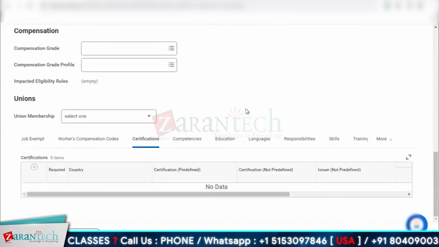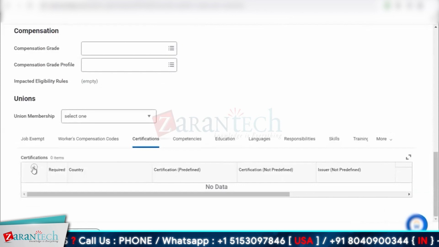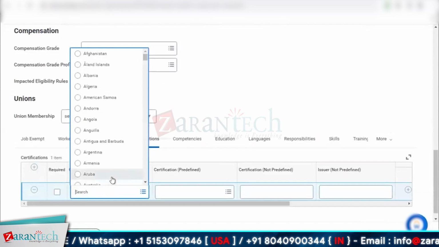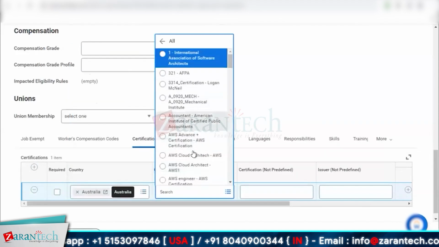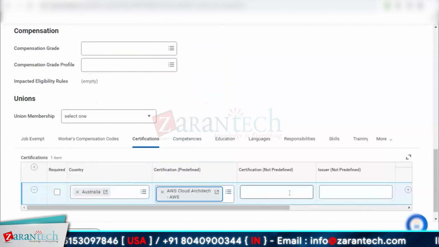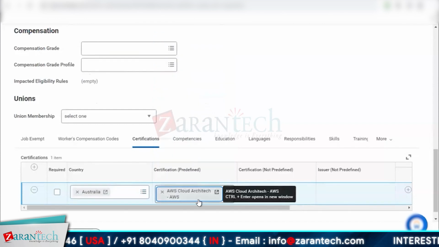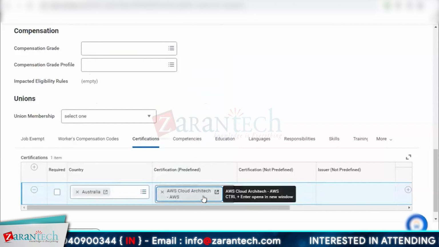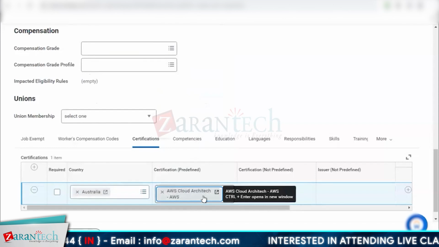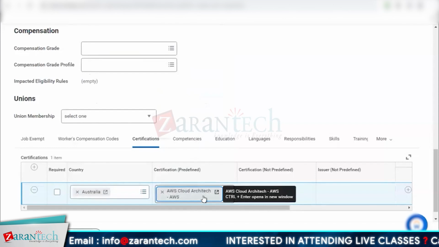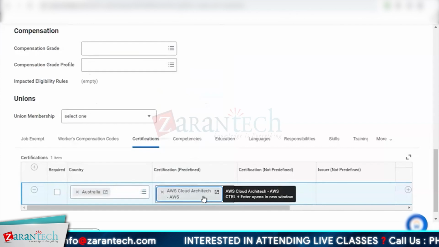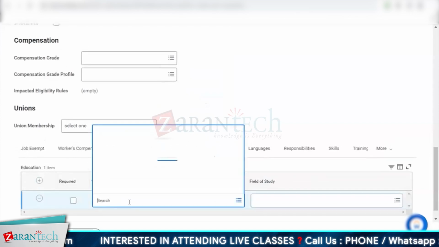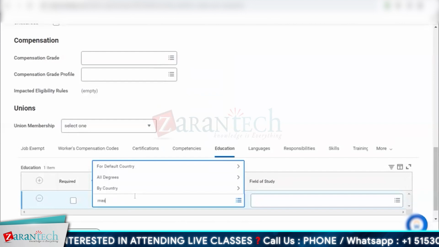Like if you need some set of certifications, for example, I'll add that I need, say for Australia, an AWS Cloud Architect certification. One thing to understand is that I was able to populate this here because it was pre-populated in the system, not by Workday, but by some consultant. For example, if I go to education now, okay, I'm looking for, let's say, a master's.